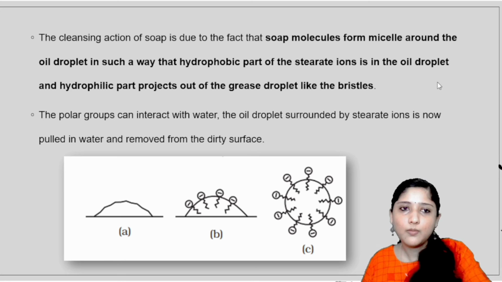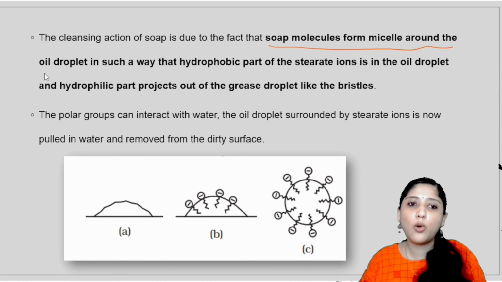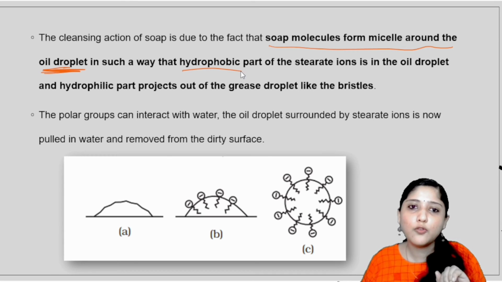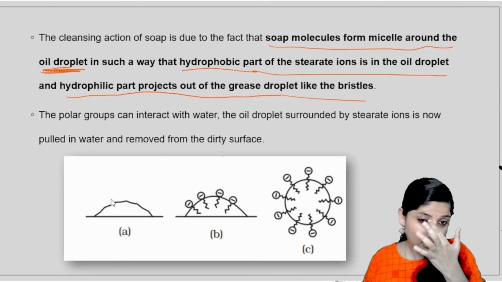The cleansing action of soap is due to the fact that soap molecules form micelles around the oil droplet or the grease or the dirt, we can say. Soap molecules form micelles around the oil droplet in such a way that the hydrophobic part, the water hating part of the stearate ions, is in the oil droplet, and the hydrophilic or water loving part projects out of the grease droplet like bristles.